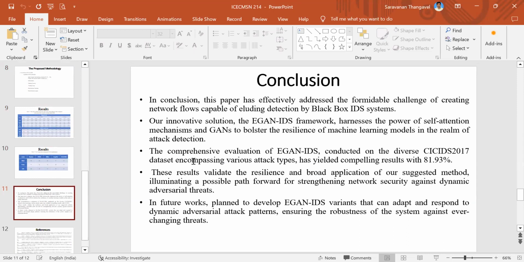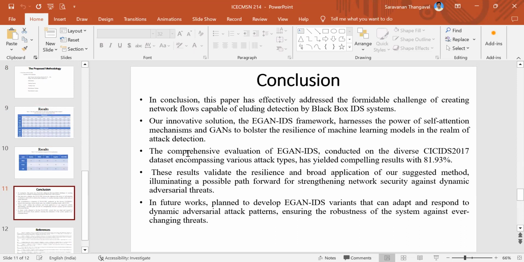Then the final conclusion: our paper has efficiently addressed the formidable challenge of creating network flows capable of eluding detection by black box intrusion detection systems. Our innovative solution, the EGAN IDS framework, harnessed the power of self-attention mechanism and GAN to bolster the resilience of machine learning models in the realm of attack detection.